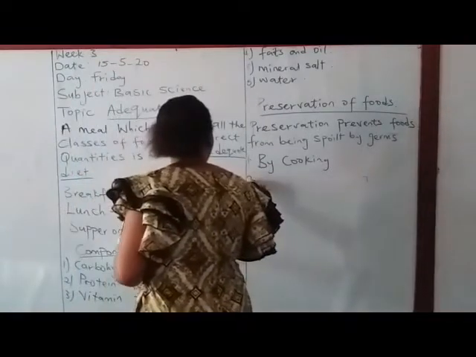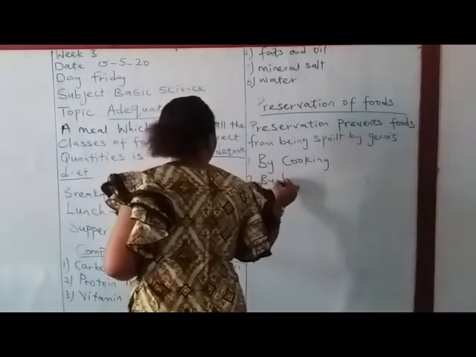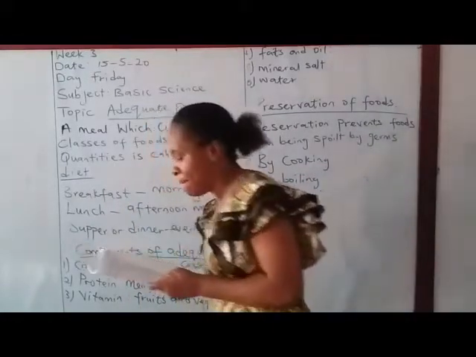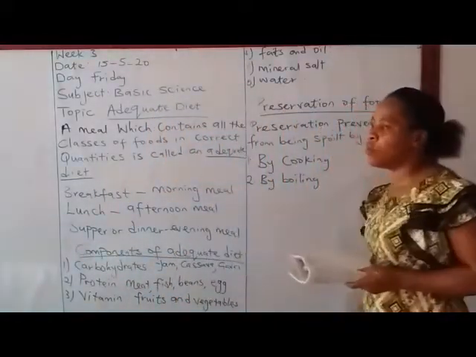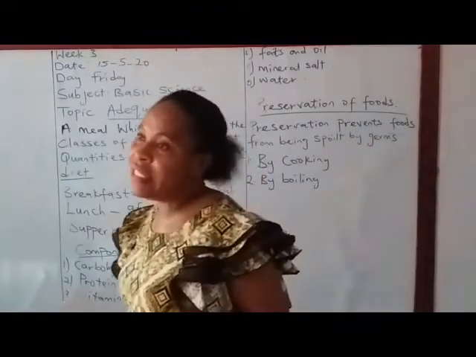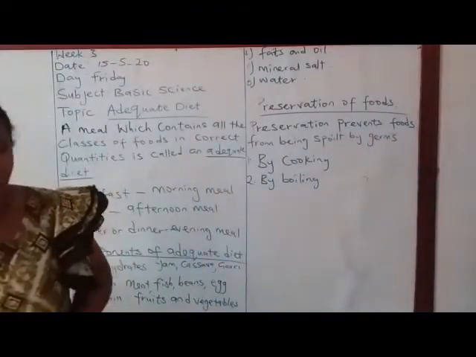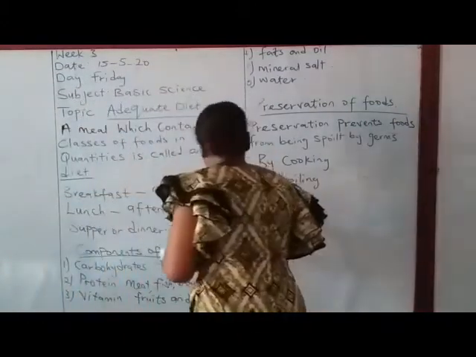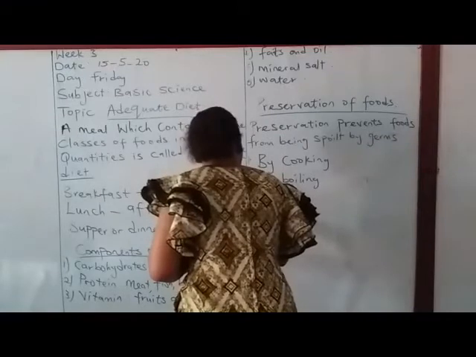Another way of preserving our food is by boiling. Example, yam, eggs, and so on. If you keep your egg for some time without frying or boiling, it might decay. So for it to last long for you, what do you do? You boil it.